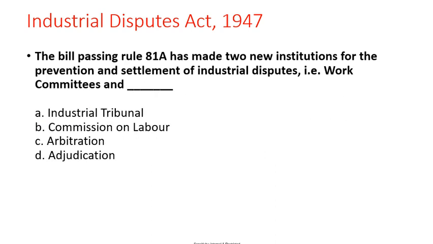Next one. The bill passing Rule 81A has made two new institutions for prevention and settlement of industrial disputes, that is, work committees and dash. Options: Industrial Tribunal, Commission on Labor, Arbitration, Adjudication. Correct answer is Industrial Tribunal.